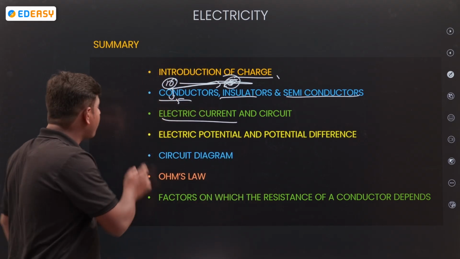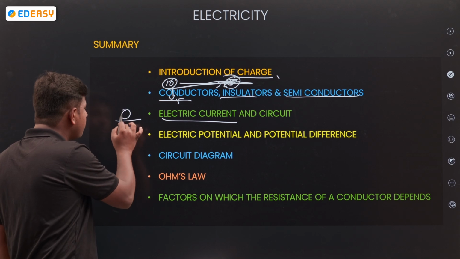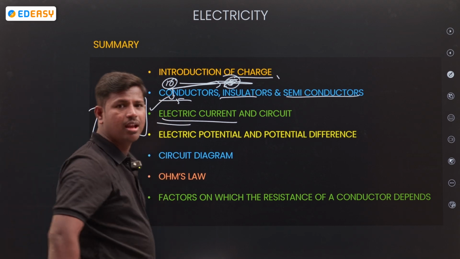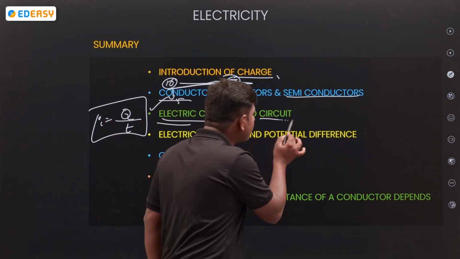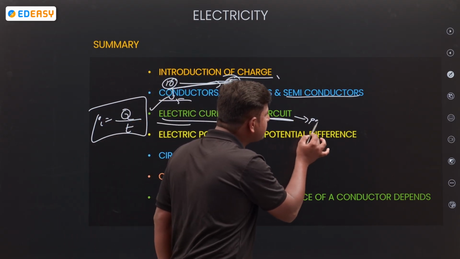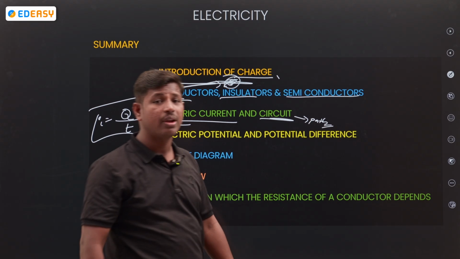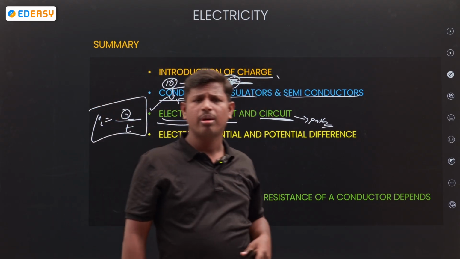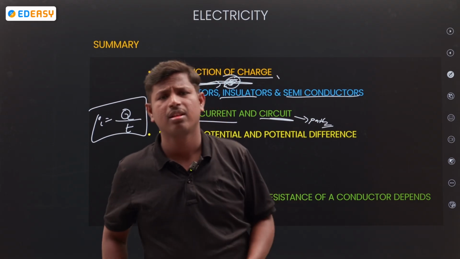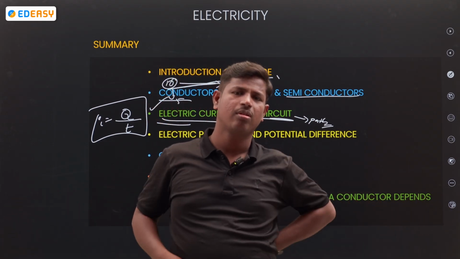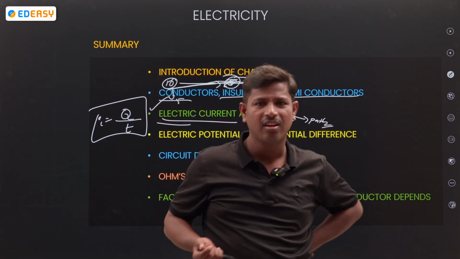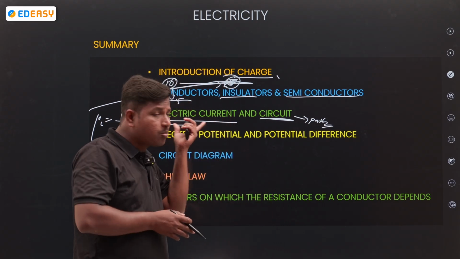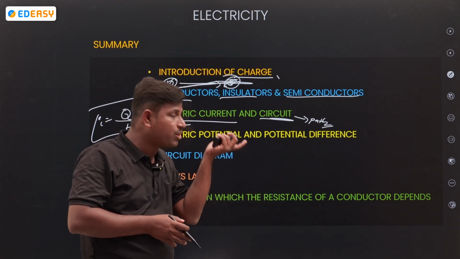Next, electrical current. The amount of charge passing through in a given time, charge passing per unit time, is called electrical current. Next, circuit. Circuit means it is a path. If I would like to go from one place to another place, like Mumbai or Vijayawada or Hyderabad, I would not go by walk. No, I need a transport facility, right? So to move from one place to another place, charge also requires a circuit.